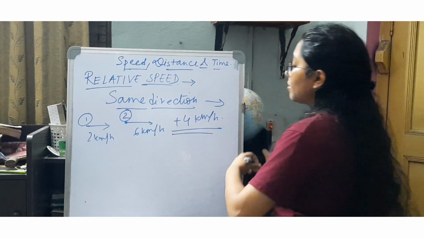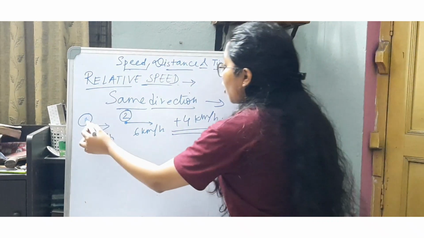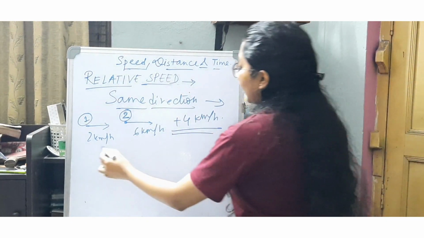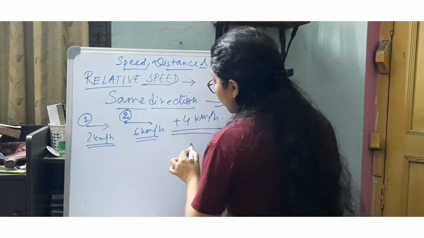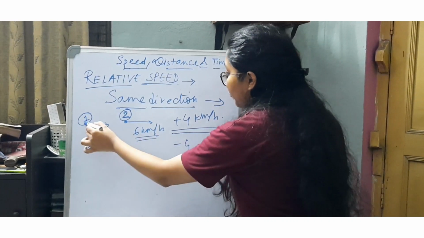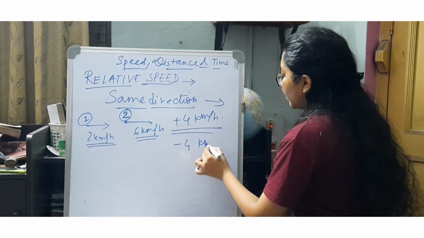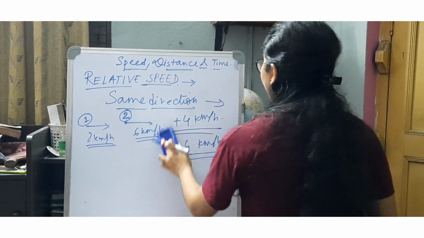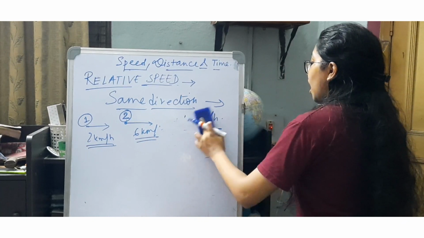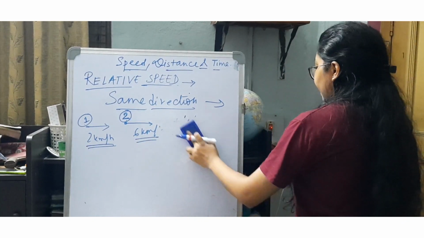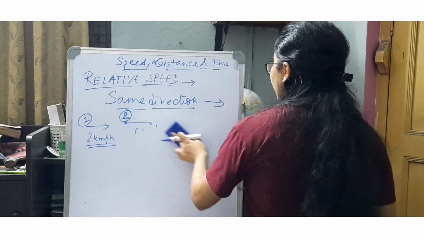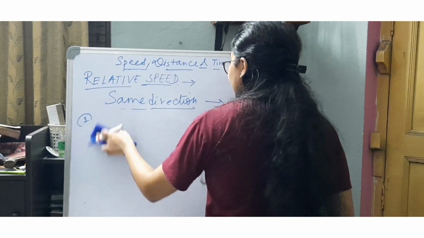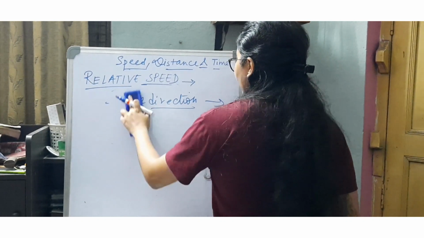But if it becomes the reverse case, that is the speed of object 1 with respect to body 2, in that particular case it is actually moving slower. So this speed for the first object with respect to the second will become minus 4 km per hour. Now if this is the opposite case, that is the bodies are moving in opposite directions, there are two possible ways: either they are moving towards each other or moving away from each other.